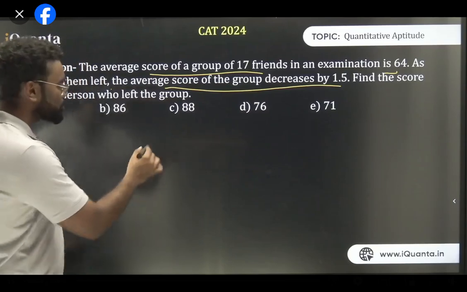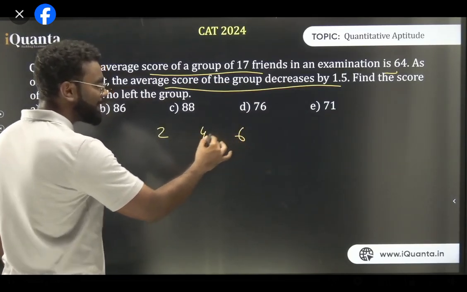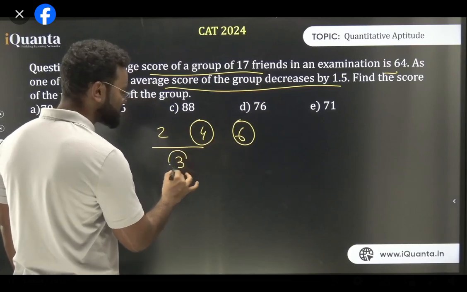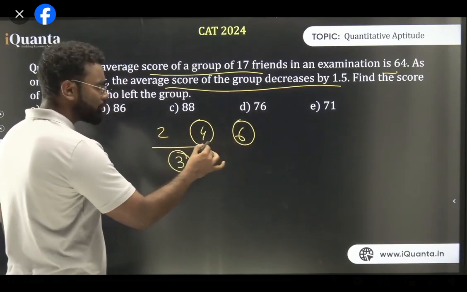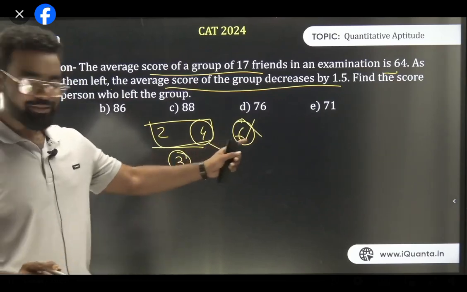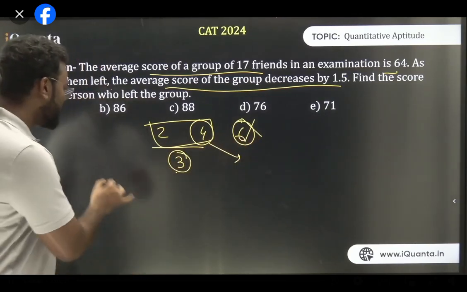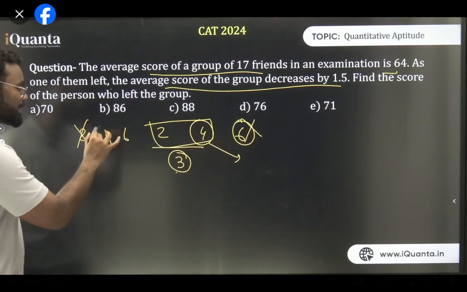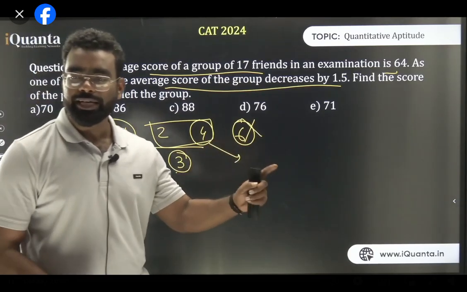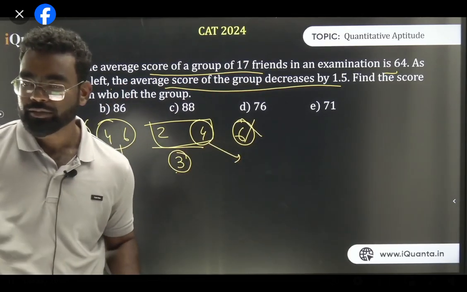Think about it. Like let's say 2, 4, 6. Okay, what is the average? The average is 4. If 6 is leaving, the average becomes 3. 2, 4, 6 का average क्या है? 4 है. But if 6 is leaving, the average of 2, 4 is 3. Yes or no? When 6 is leaving, the average becomes less because 6 is a higher number. But in case of 2, 4, 6, if 2 is leaving, the average is like 5. So when the smaller number leaves, the average increases. When the higher number leaves, the average decreases. Am I clear? Do you understand?